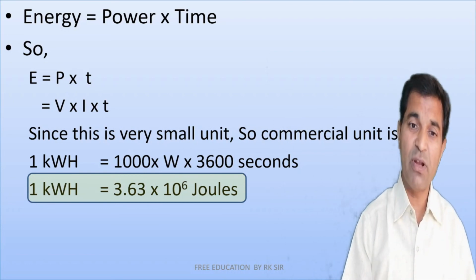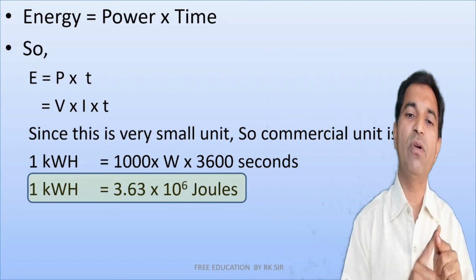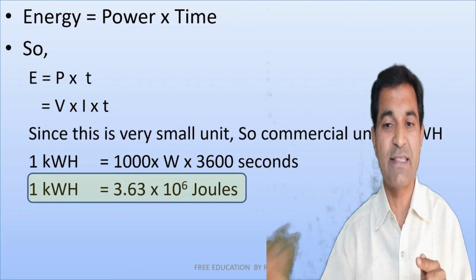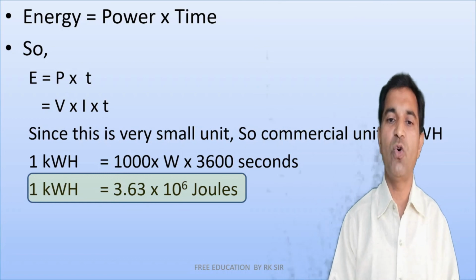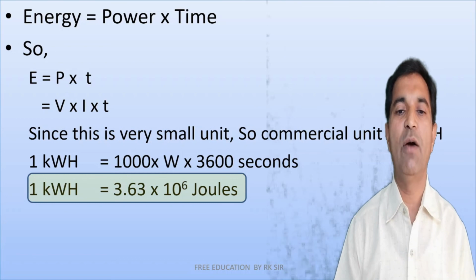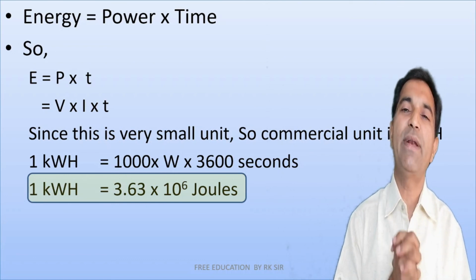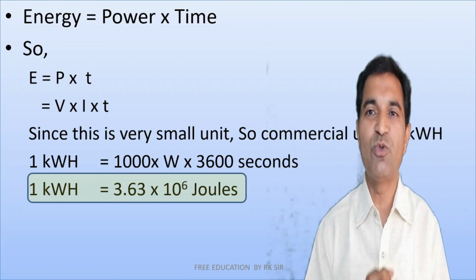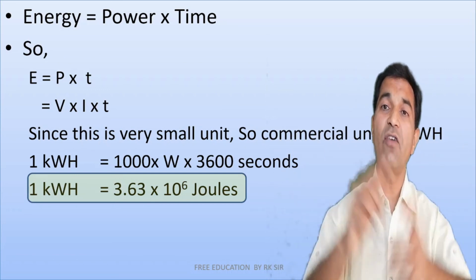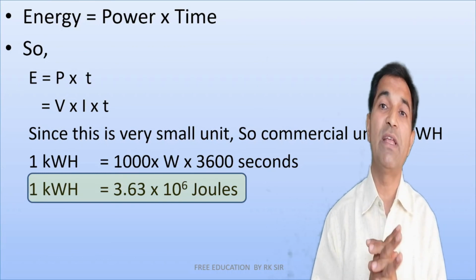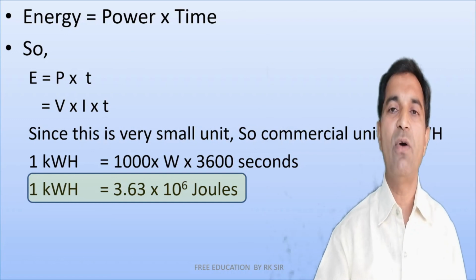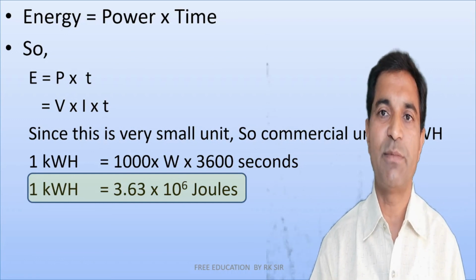And now what is 1 kilowatt? Kilo means 1000. So 1 kilowatt hour is equal to 1000 watt into 3600 seconds, which stands for 1 hour. Mathematically, if we reduce the expression, we get 1 kilowatt hour equal to 3.6 into 10 raised to 6 joule. And this is the commercial unit which is used worldwide to measure the amount of electrical energy used, including in our homes, right? So this was all about electricity, chapter number 12.